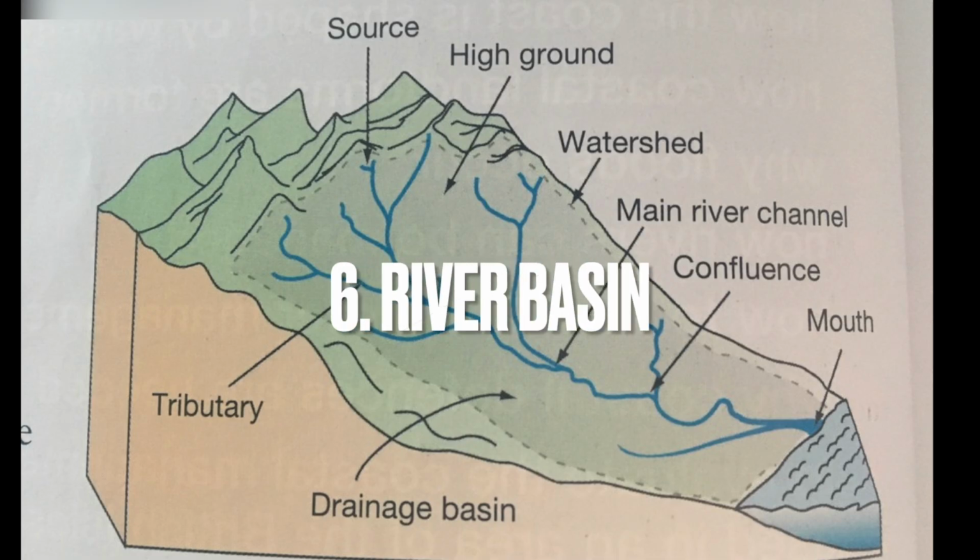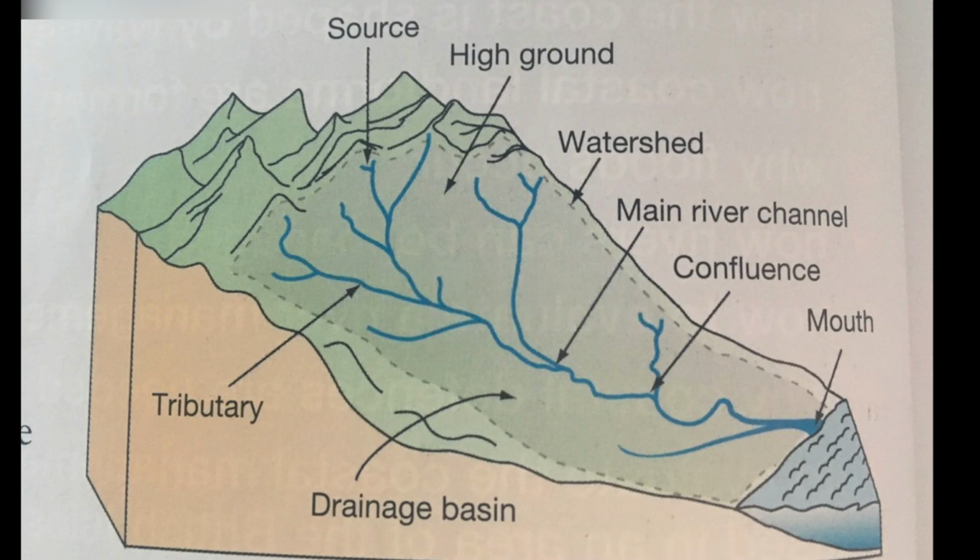River basin or drainage basin. It is the entire area of land from which a river and its tributaries collect water. It is also called a catchment area. Think of it as a big bucket collecting rainwater. That bucket is the basin.